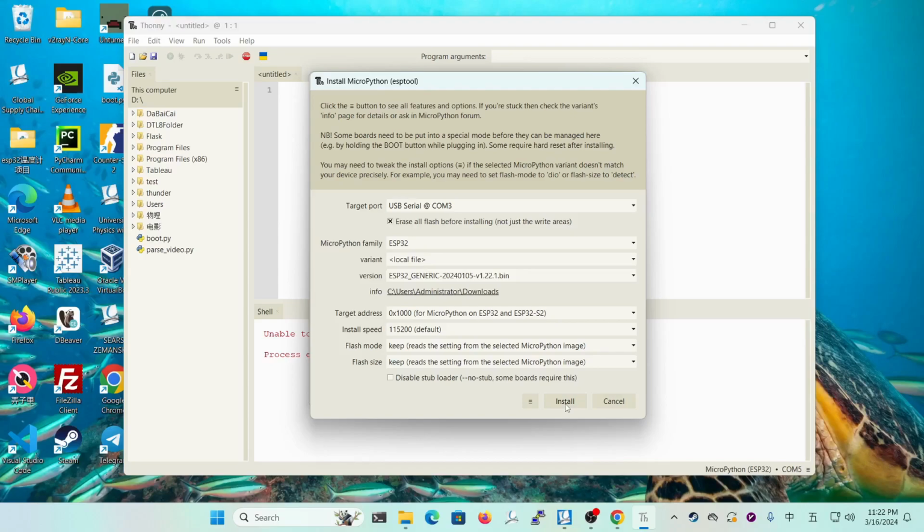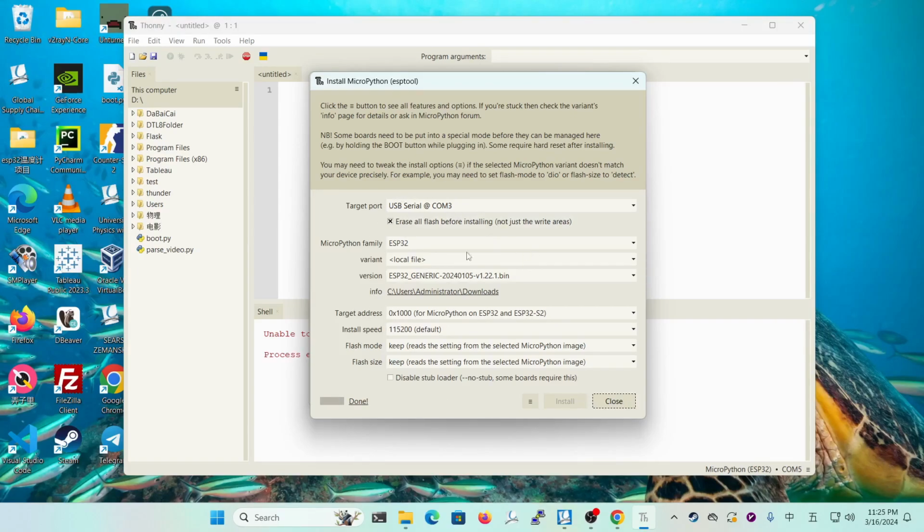So after holding the boot button on your ESP32, we click install. Now you can release your hand from the boot button. We wait.